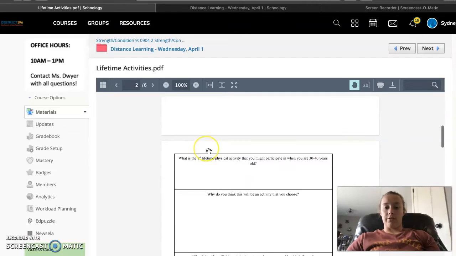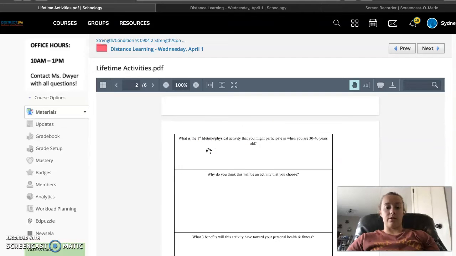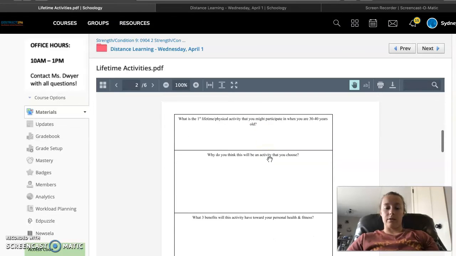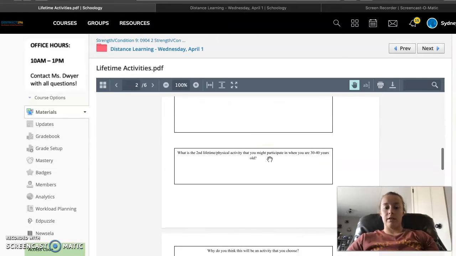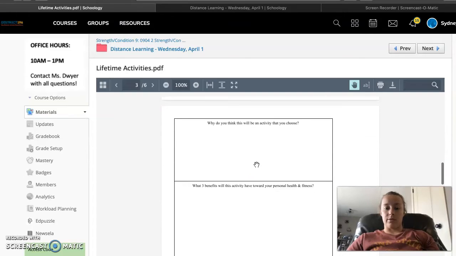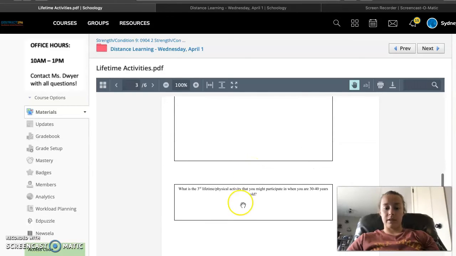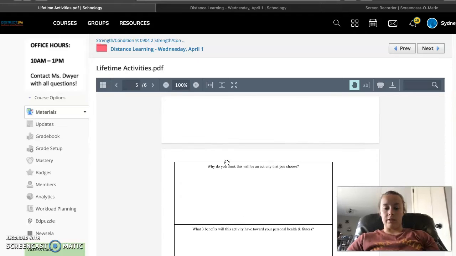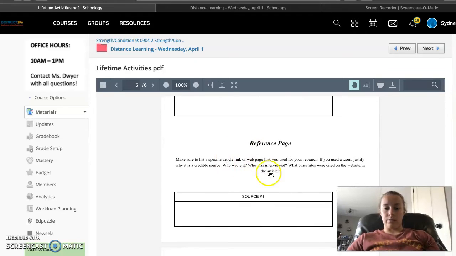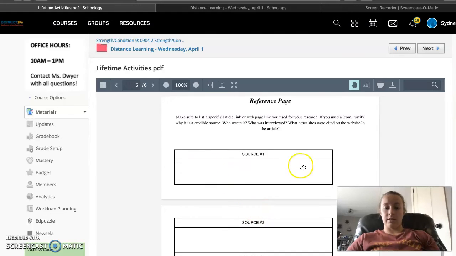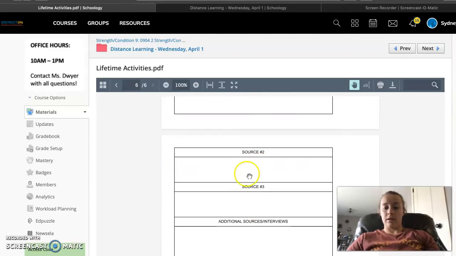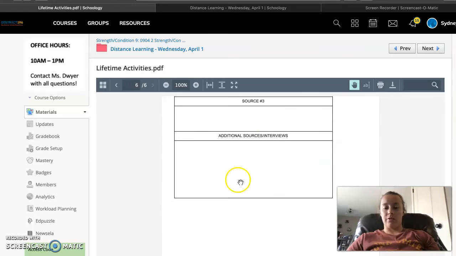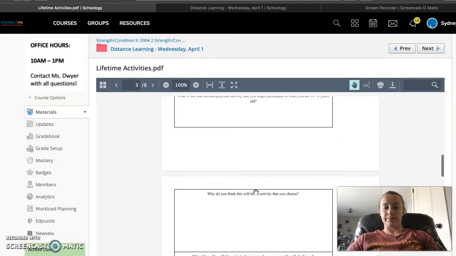You're going to think of 4 lifetime activities that interest you later down the road. For the first one, you're going to answer all these questions related to that one activity. Then you're going to answer these questions related to the second activity, these questions related to the third, and these questions related to the fourth. After that, this is where your reference page is. You're just going to paste the link that you used under each of the sources. If you have more than 3, totally fine, just put those in the bottom box there.